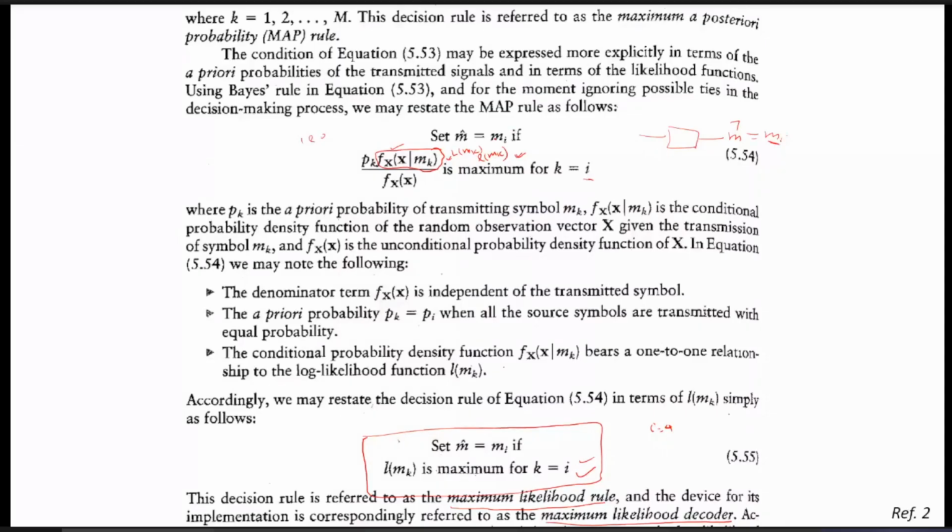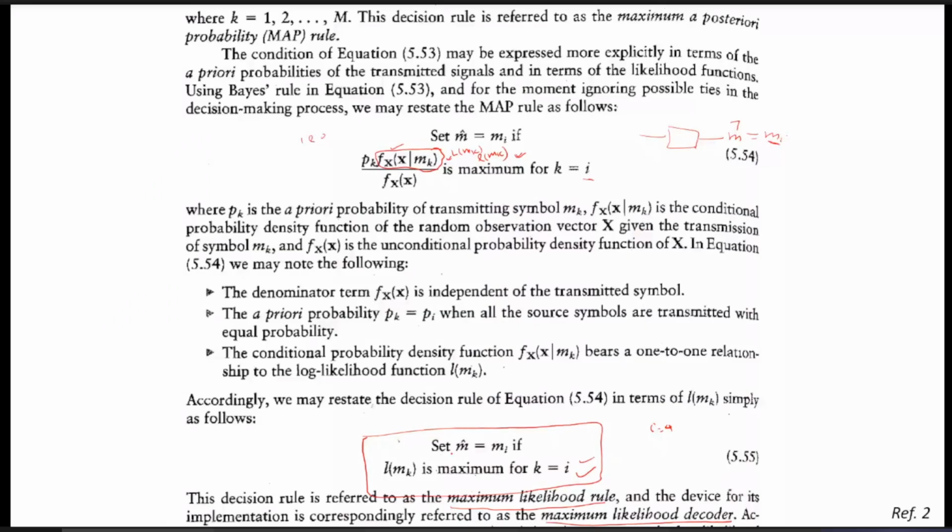So this whole factor will be maximum for k equal to i, that is, f(x given mk) should be maximum for k equal to i. This is nothing but our likelihood function, or the log likelihood function. So we can say that the receiver will set the estimate to mi if this log likelihood function is maximum for k equal to i.